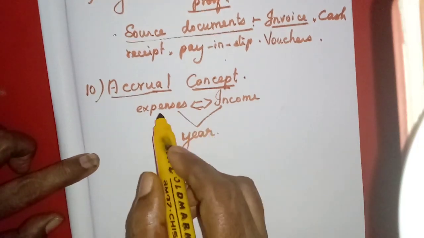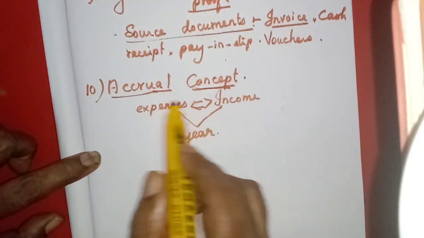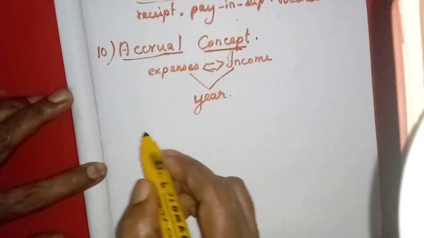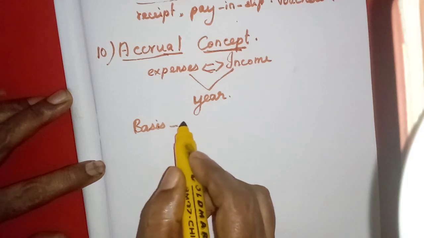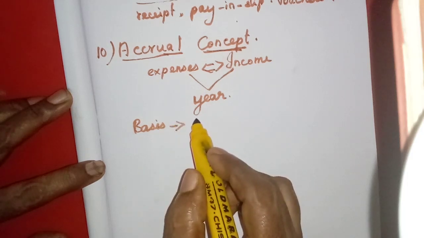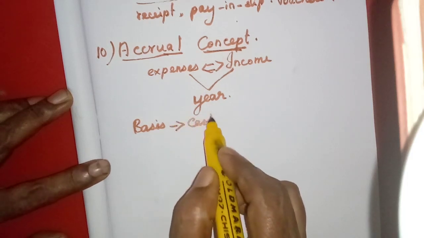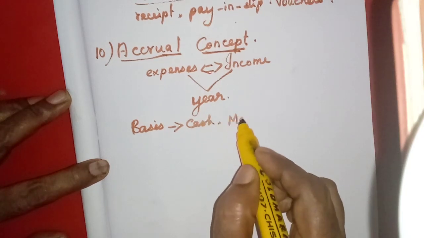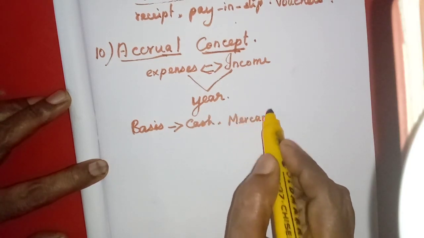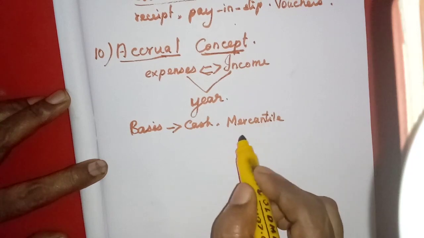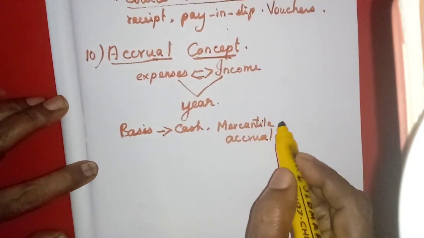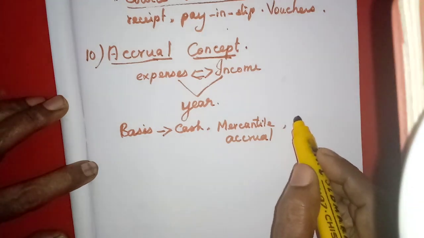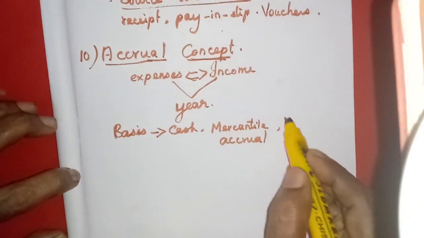That period's expenses will be matched. Here we can recall the accounting bases we have learnt. Do you remember? Three bases. First one, cash basis. Then the second one, mercantile or accrual basis. Then the last one, hybrid, mixed basis.